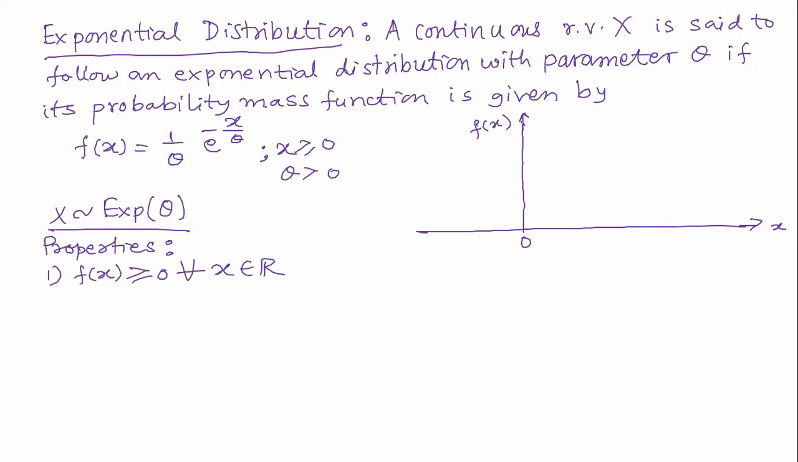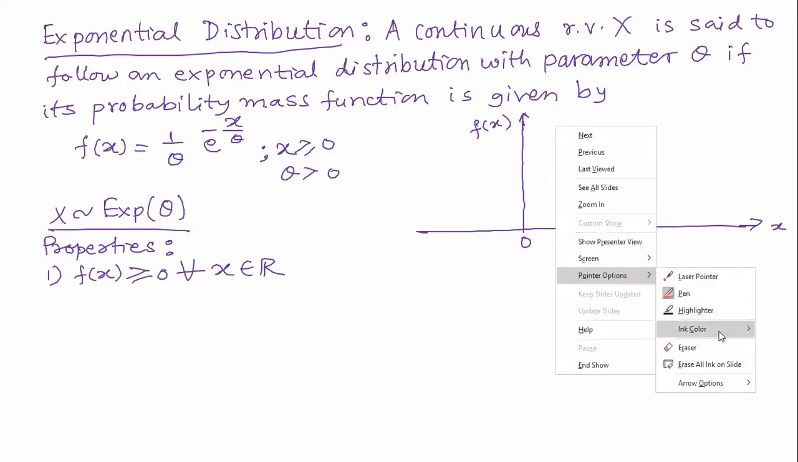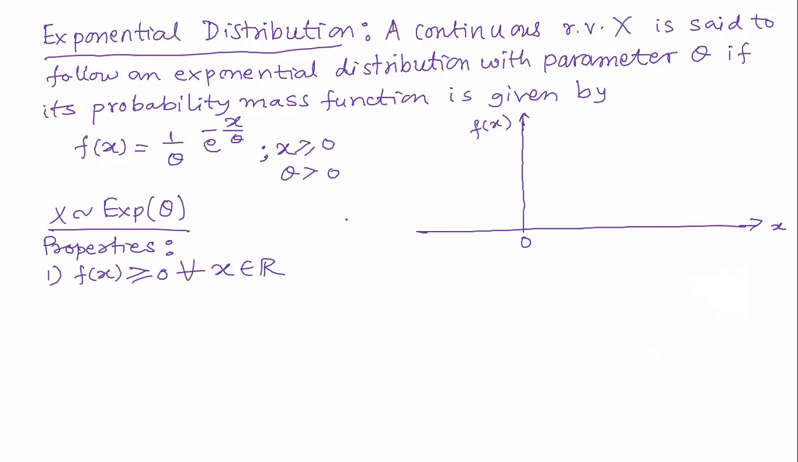Let us consider theta is equal to 1. Then f of x equals e to the power minus x, for x greater than or equal to 0. That means the graph will look like this. As long as that formula is applicable, as long as x is greater than or equal to 0. Whenever x is less than 0, f of x is 0. So until this point, it is 0.